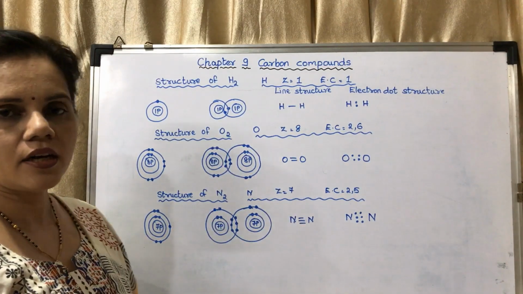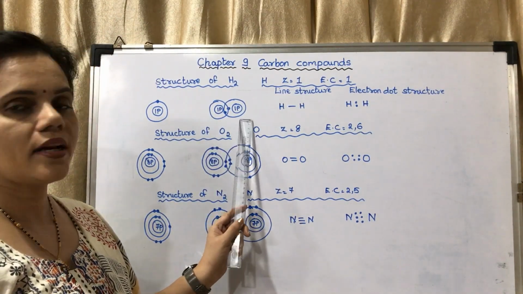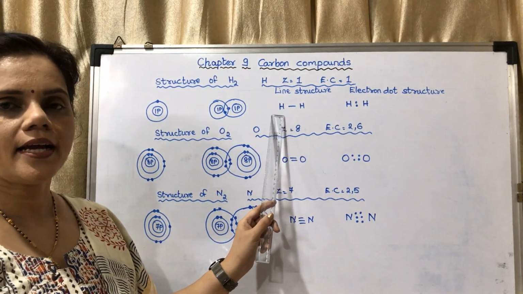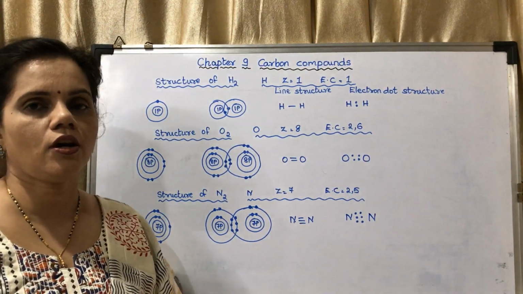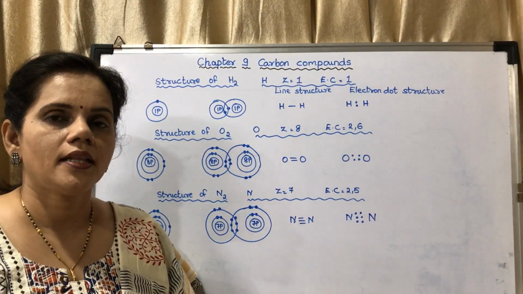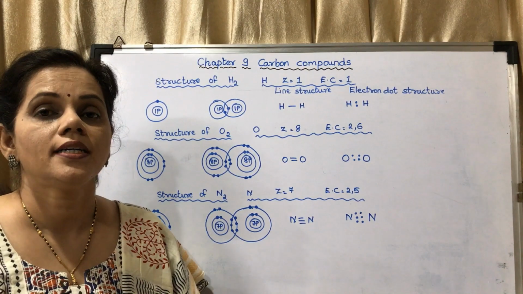Here they have shared one electron each, 1 electron of this hydrogen and 1 electron of this hydrogen. It will form a single bond. This is the line structure of hydrogen, and this is the electron dot structure of hydrogen. In the electron dot structure, you have to show the electrons of both the atoms, whatever electrons you are going to share.